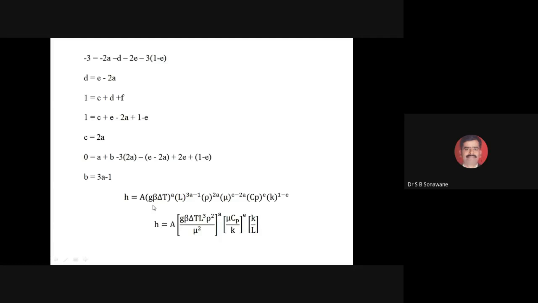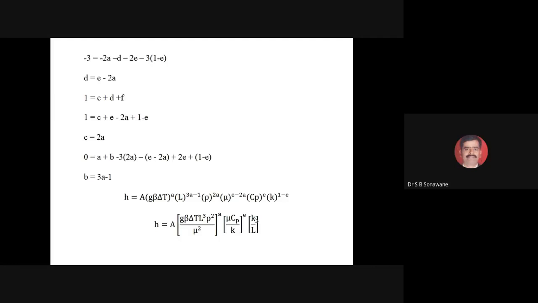Here this is G beta delta T, L raised to 3, rho raised to 2, mu raised to 2, and the whole bracket raised to A. Similarly, this is mu Cp by K raised to E, and the terms not having any powers I have written in another bracket, that is hL by K. Understood this? Yes, sir.